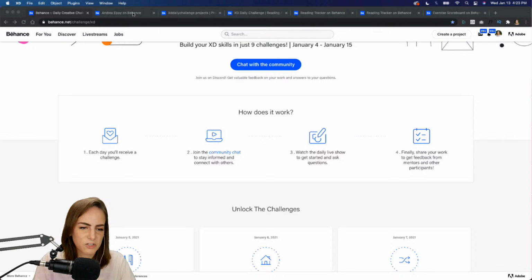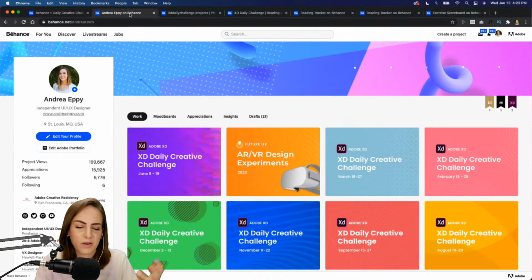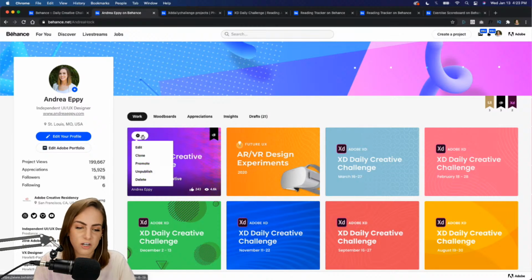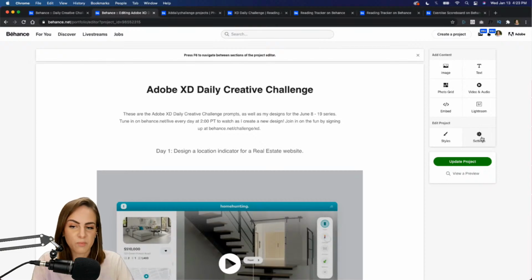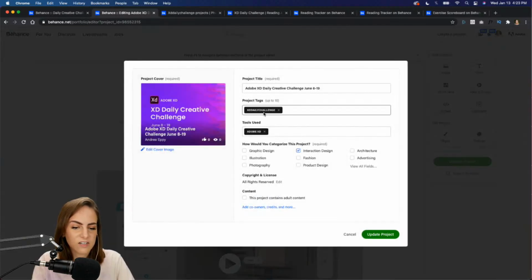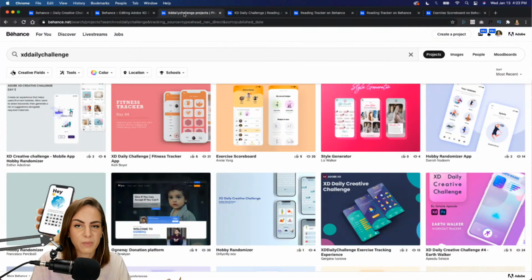So let's hop over to, first on Behance. I always forget this, but if you do want to share your work, make sure you go into edit, and then when you're saving or when you're going to share your project, go over to settings, and under the project tags, add that keyword XD daily challenge, and that way I can find your work and give you feedback. And you can possibly be featured in our special gallery as well. So yes, check in the chat.